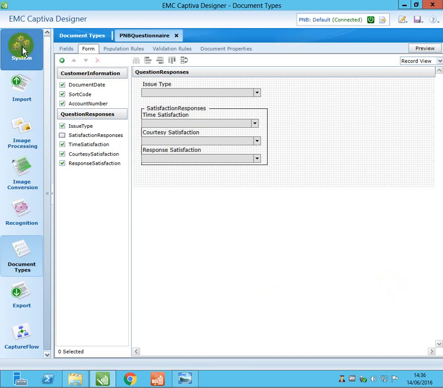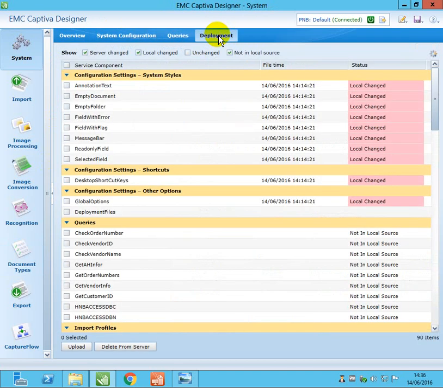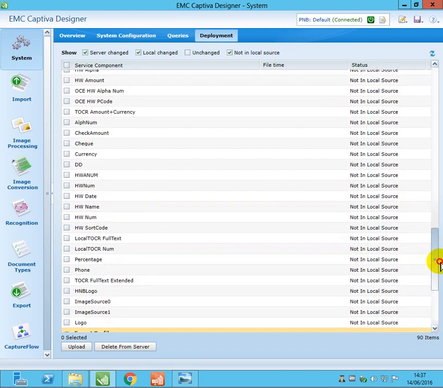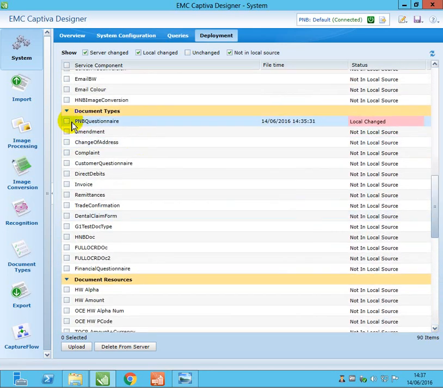So if you go to system, if you go to deployment, here you can see our changes. Where's the document type? So we changed the document type. Yeah. So I'm going to upload only this changed PNB questionnaire into the server. You click on the upload. Now it will go and save into the server.